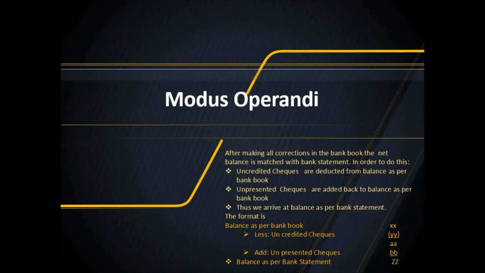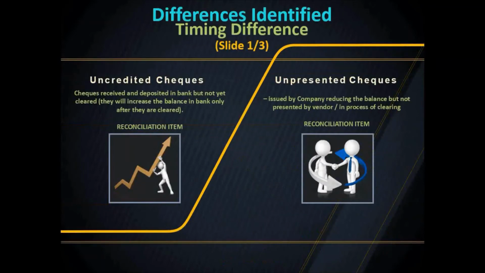The uncredited checks are deducted because they were previously added to the balance, while the unpresented checks were deducted from the balance, so they are added back. Differences identified.